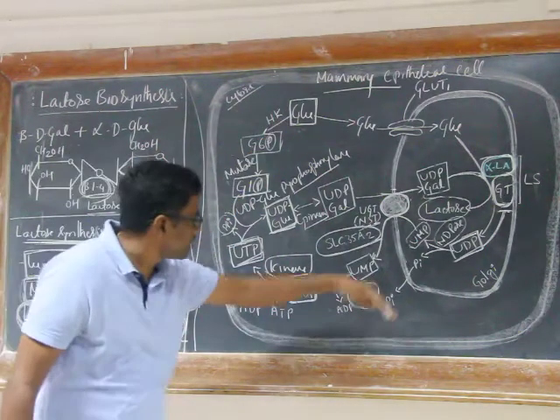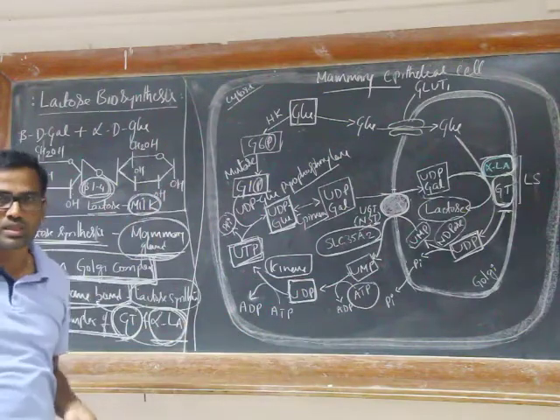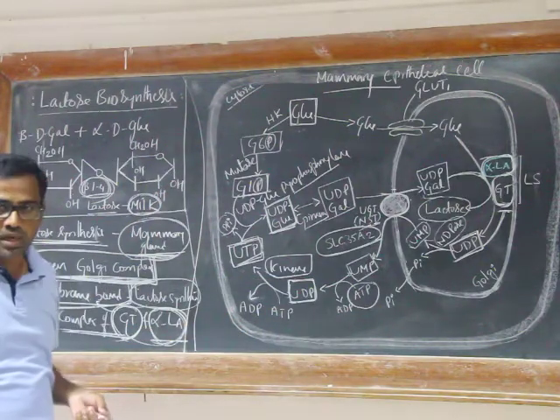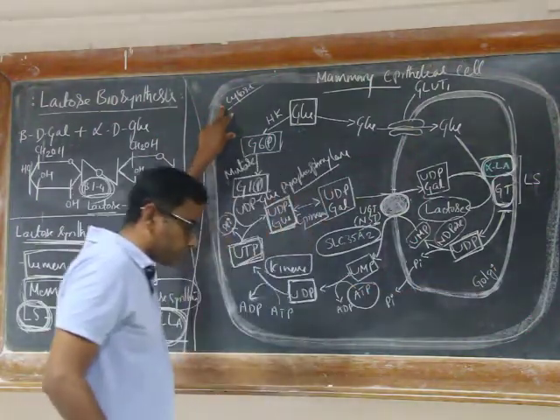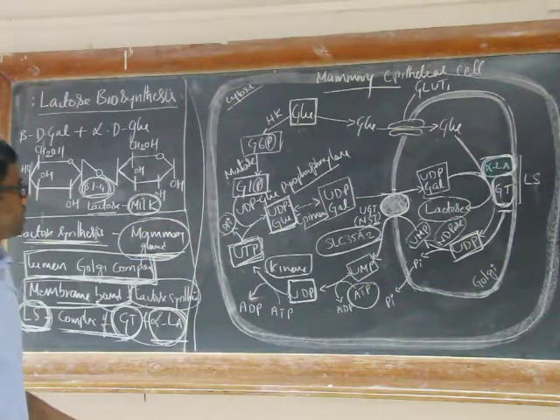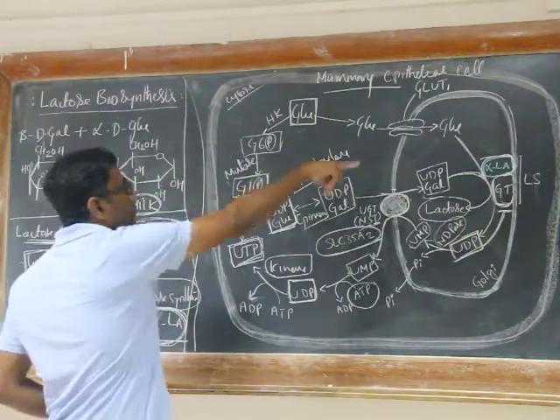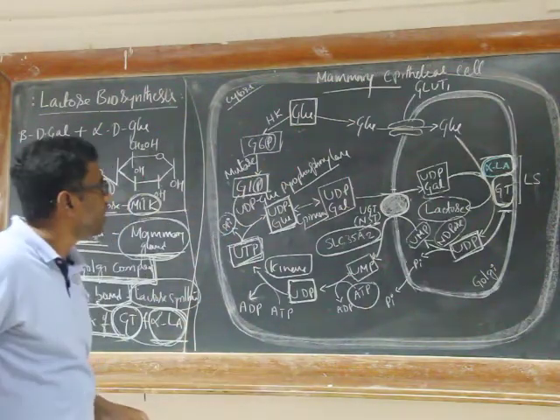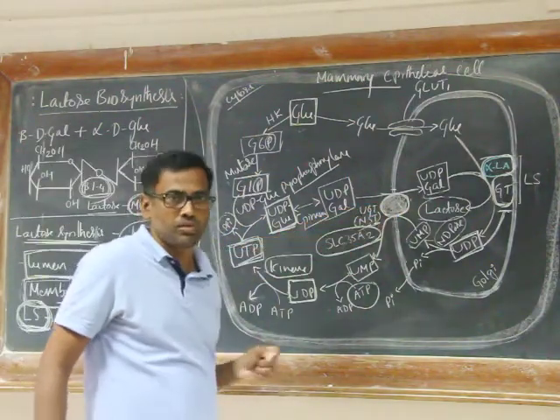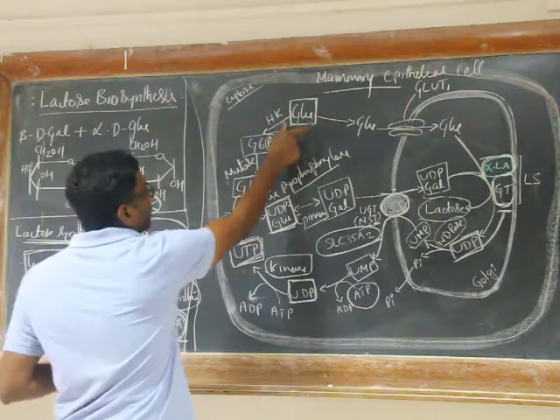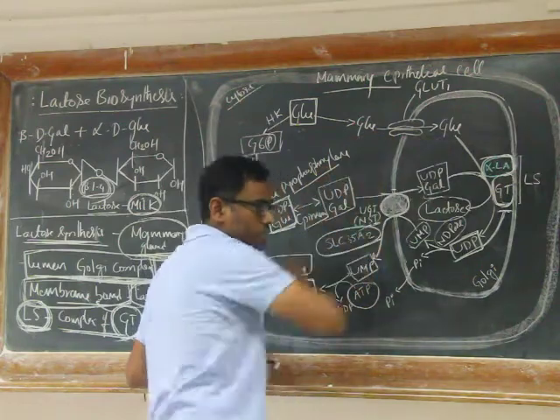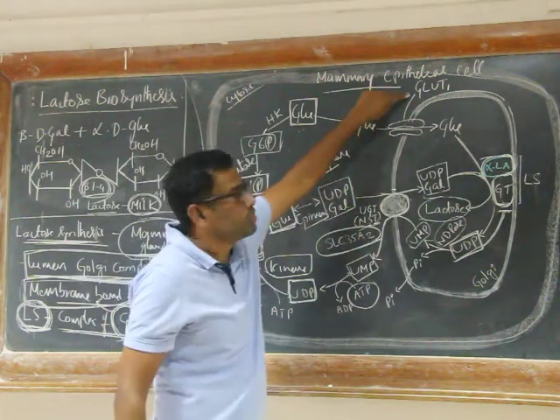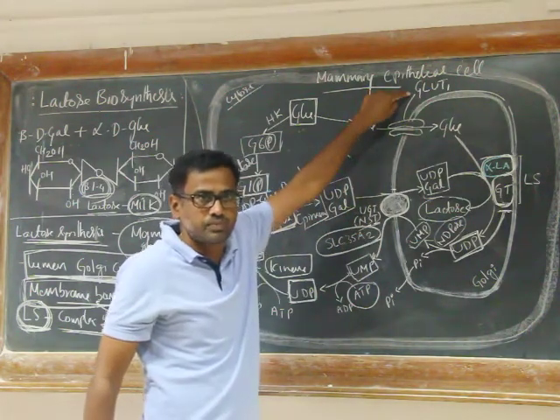This entire structure, just imagine it is a mammary gland epithelial cell, cytosol and Golgi. As I mentioned, two molecules of glucose are involved in the synthesis of one molecule of lactose. Here, glucose can enter the Golgi lumen with the help of glucose transporter 1.